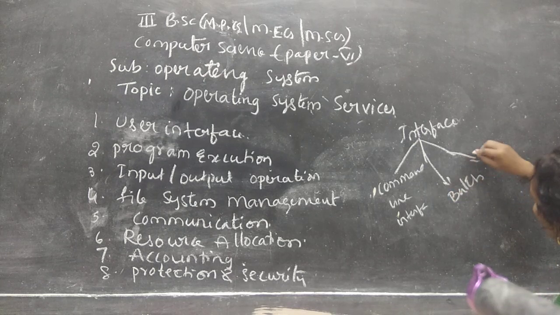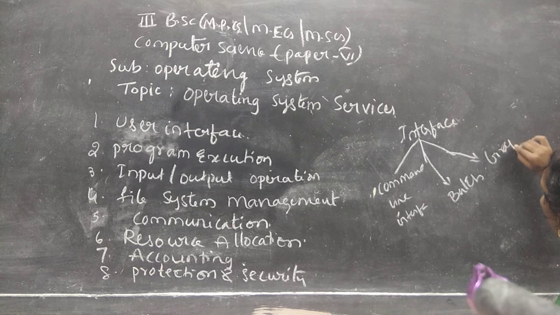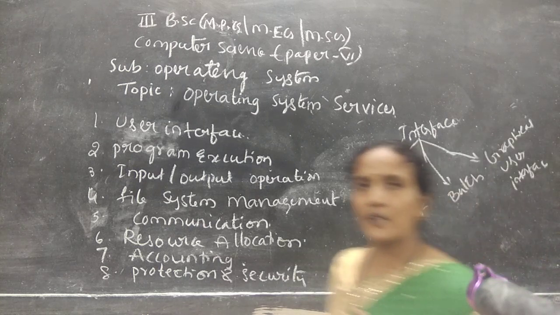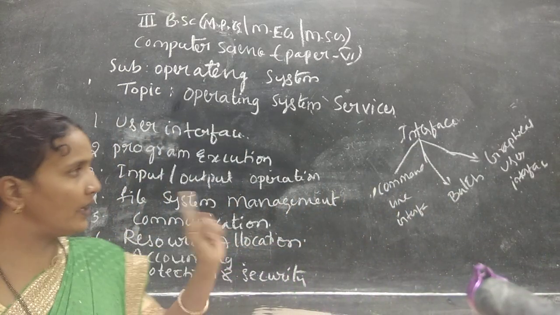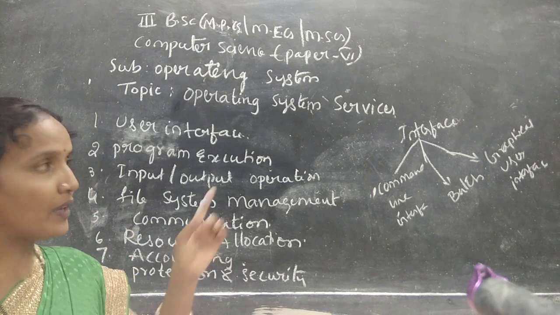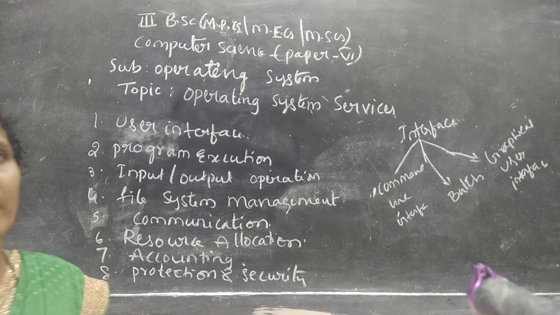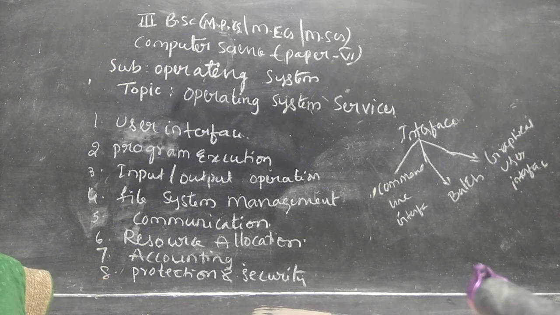And the third one is graphical user interface. All of you write down. How many types of interface do we have? 3 types. One is command line interface, the second one is a batch interface, and the third one is a graphical user interface.